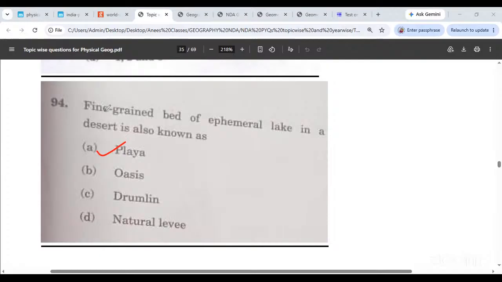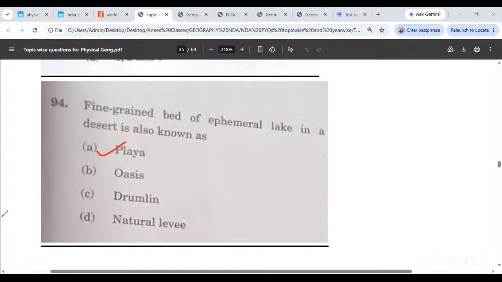Where did we find drumlins? Which topography did we find drumlins in? Glaciers, rivers, winds, coastal, karst? We were discussing drumlins yesterday, the basket of eggs. It was not coastal. Glaciers. We found them in glaciers.